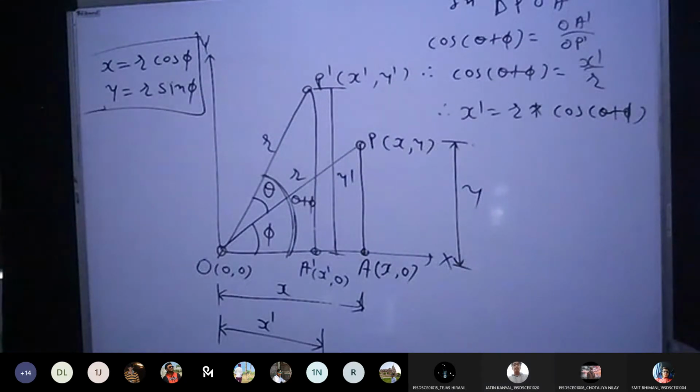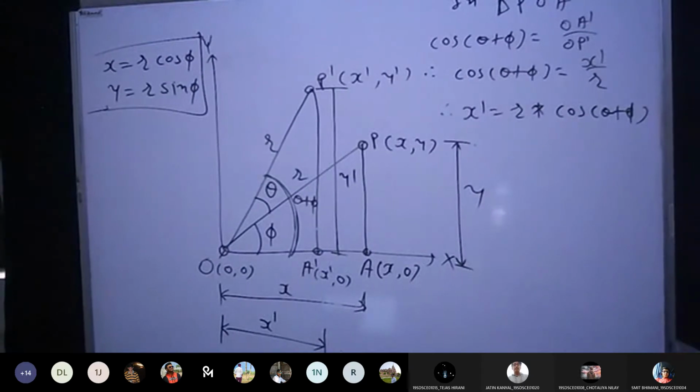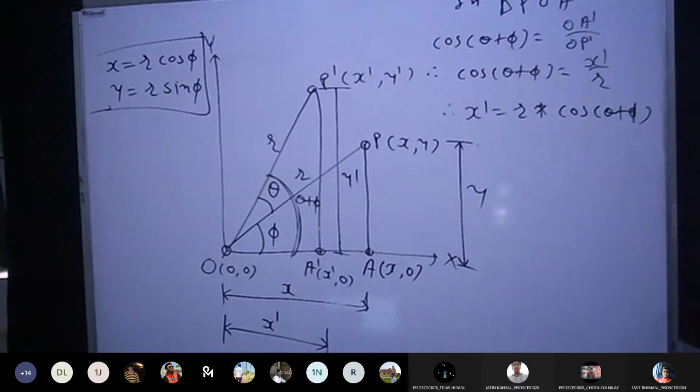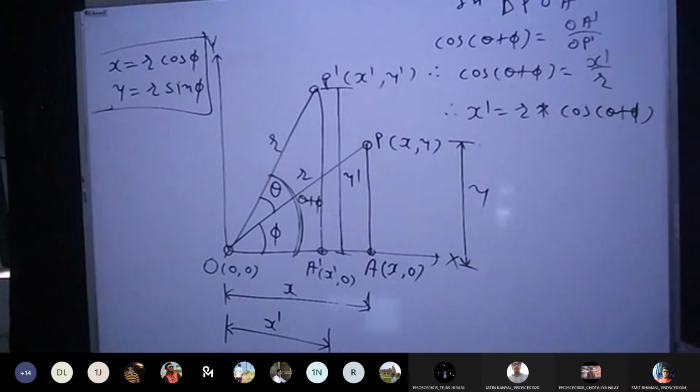Now can you expand cos theta plus phi? If you remember, in your 10th standard you went through those equations, cos alpha plus beta, sin alpha plus beta.